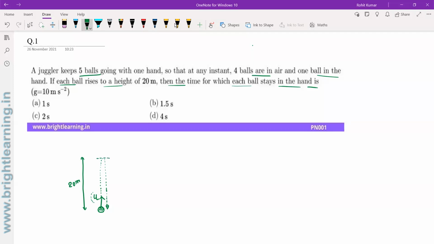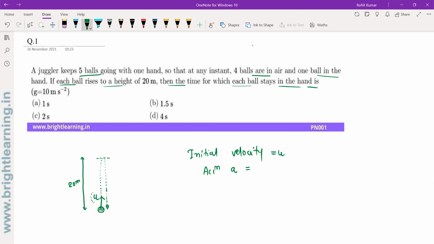equations of motion, and we already know what the equations of motion are. So for this ball, the initial velocity we are assuming to be u. Now we need to find the acceleration acting on this body. The only force acting here is the gravitational force, which is acting downwards.